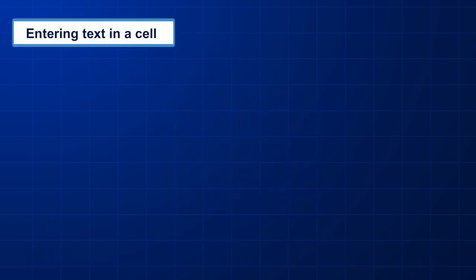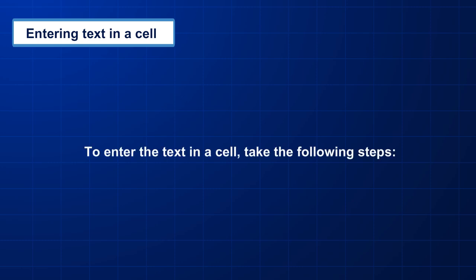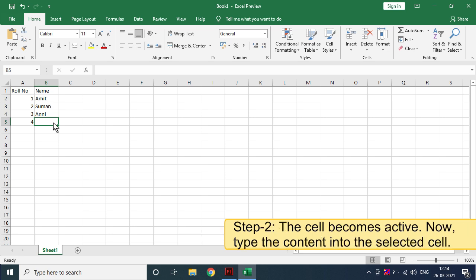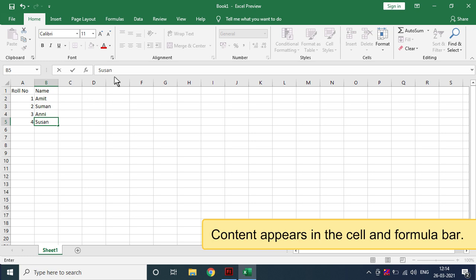Entering text in a cell. To enter text in a cell, take the following steps. Step 1. Select the cell in which you wish to enter text by clicking on it. Step 2. The cell becomes active. Now, type the content into the selected cell. Content appears in the cell and formula bar.